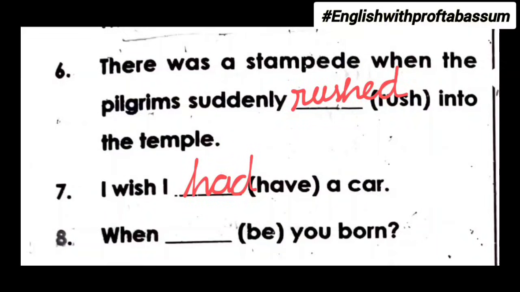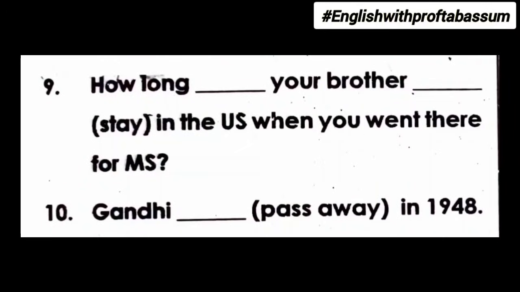Next one, when dash you born? So in this sentence, birth is a finished past action. So the tense is simple past. So be form we need to apply as given in the bracket. So the be form would be were. When were you born?